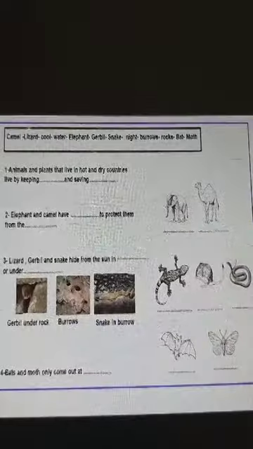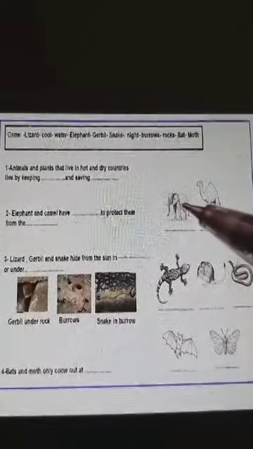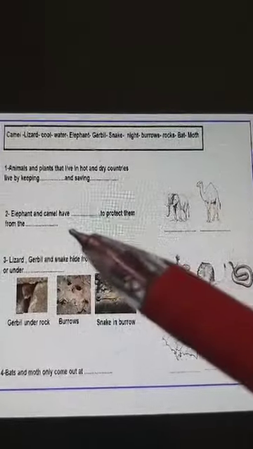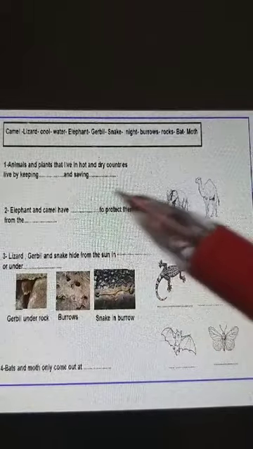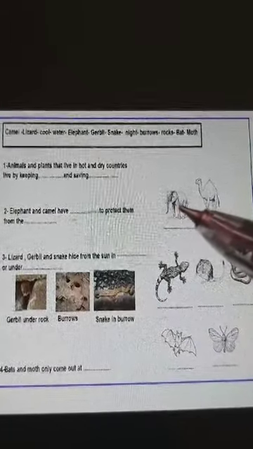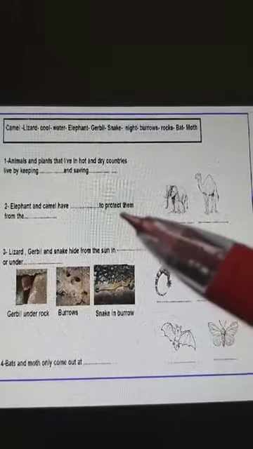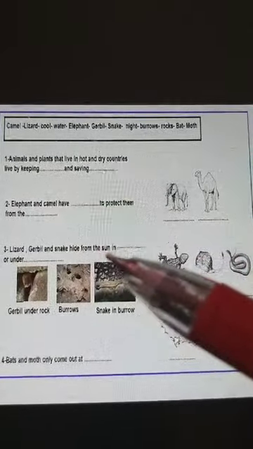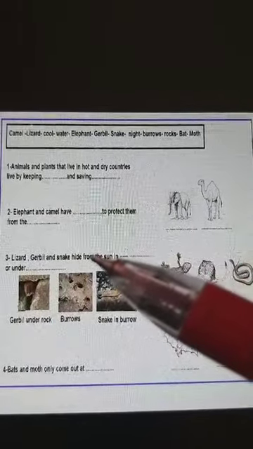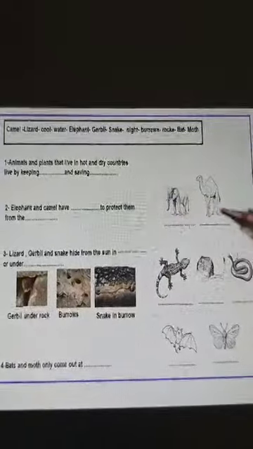Here we have elephant and camel. They have what on their bodies? They have thick skin. Why? To protect them from the sun, to keep them away from the sun, so they can save water inside their bodies.